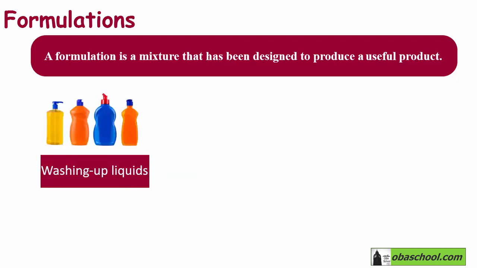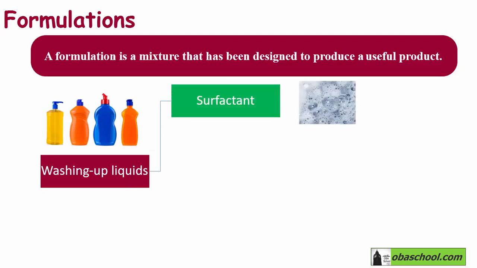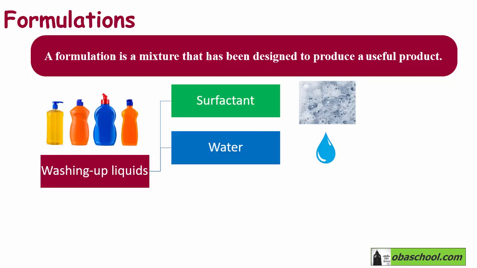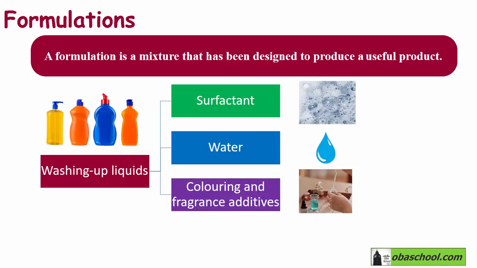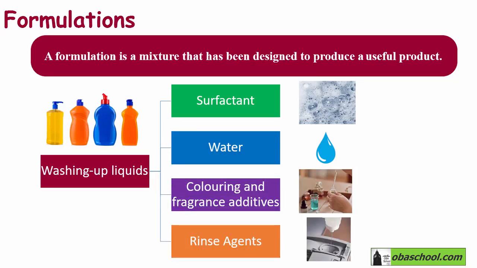Washing up liquids are also formulations, and they generally contain a surfactant, which is the actual detergent which removes the grease. They also contain water to thin out the mixture so it can squirt more easily from the bottle, coloring and fragrance additives, and a rinse agent to help water drain off crockery.